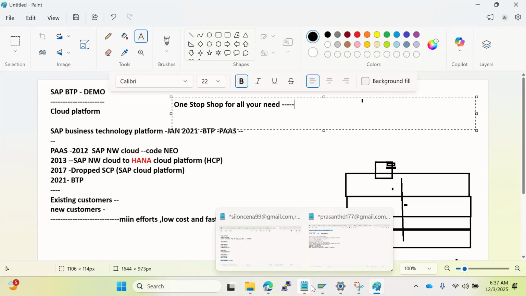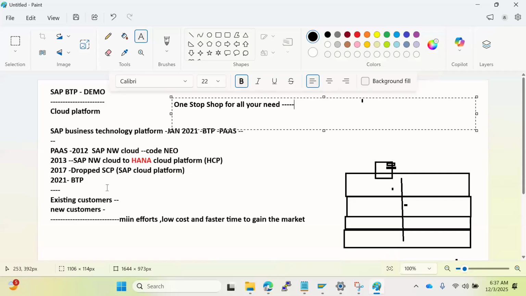These services and solutions help organizations build new cloud solutions and extend the SAP ecosystem. In other words, BTP is a bundle of many different services, which can be used for innovation, development, applications, monitoring, and databases. All those things are available.